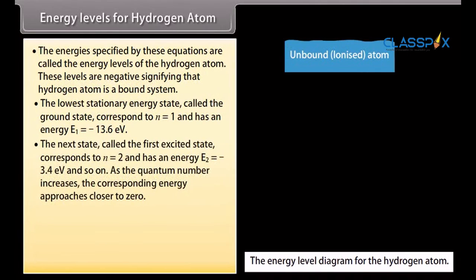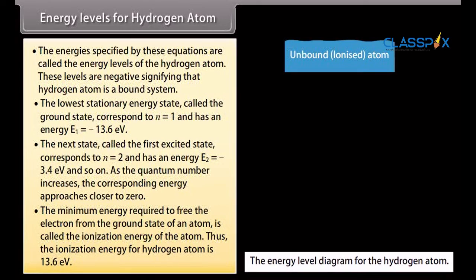The next state, called the first excited state, corresponds to n = 2 and has an energy E₂ = −3.4 electron volt and so on. As the quantum number increases, the corresponding energy approaches closer to zero. The minimum energy required to free the electron from the ground state of an atom is called the ionization energy of the atom. Thus, the ionization energy for hydrogen atom is 13.6 electron volt.